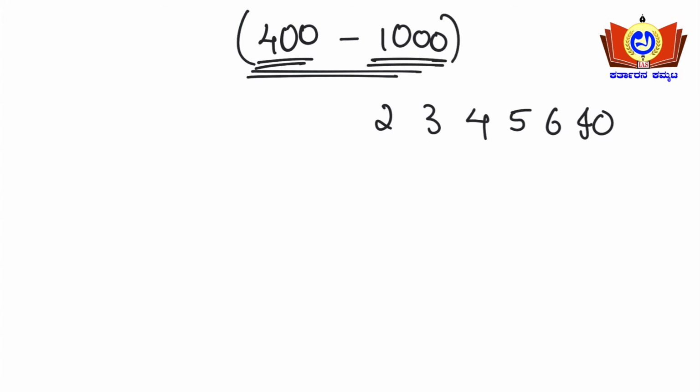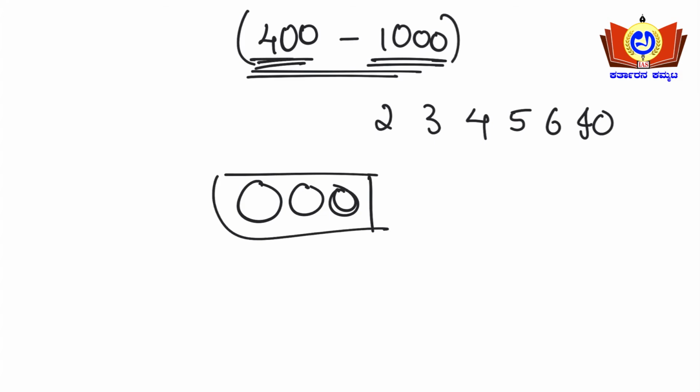Okay, so there are 3 positions, right? Unit position, 10s position and 100s position. Yes or no? See, the 100s position is starting from 4 itself. So then it cannot be 2, it cannot be 3. Yes or no? 2 and 3 can be eliminated here.